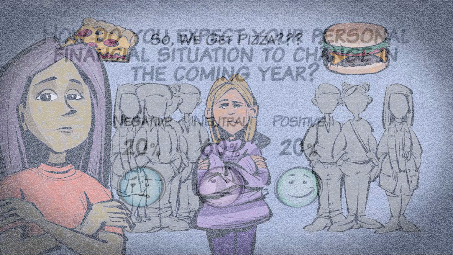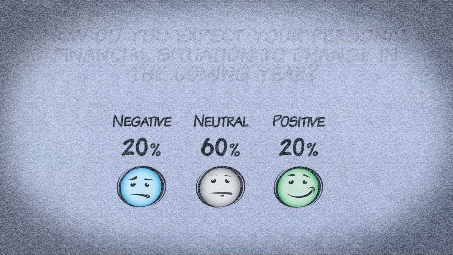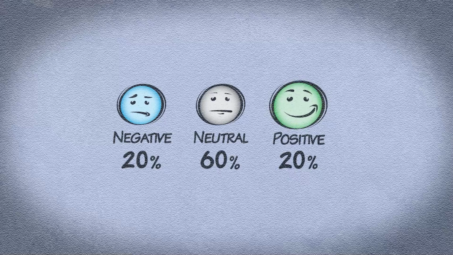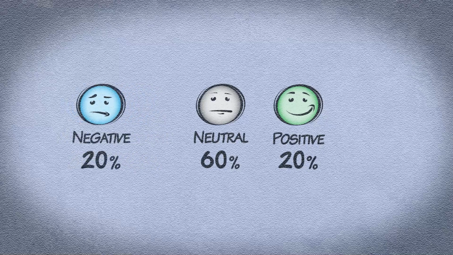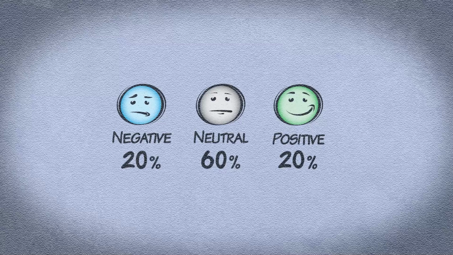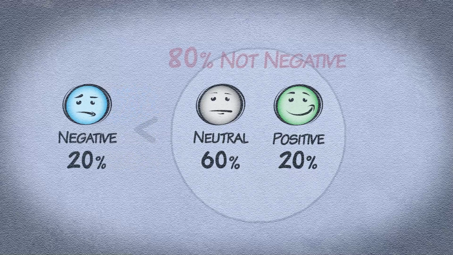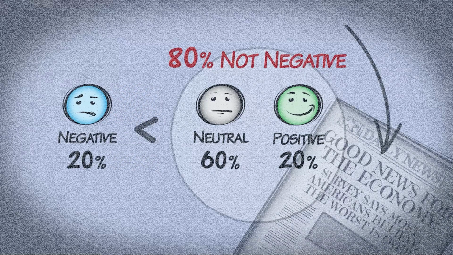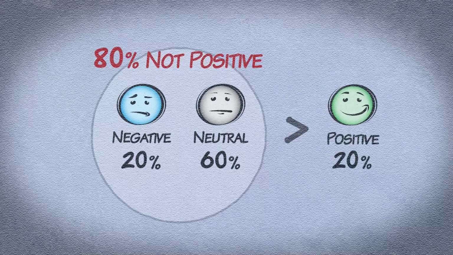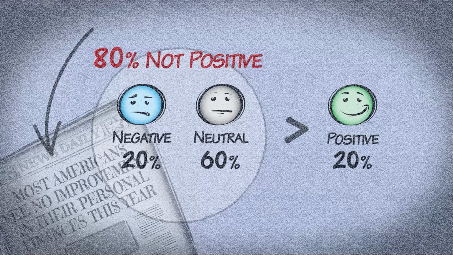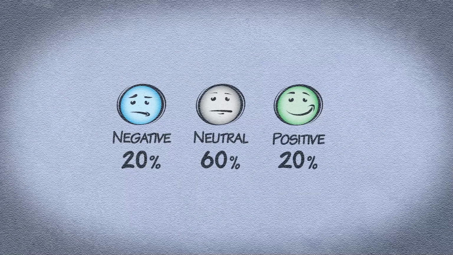Just look at our original example. There were only 3 categories in our question's responses: positive outlook, negative outlook, and the large neutral group. But combining that large neutral group with either of the other 2, it creates a majority exclusive of the other. Therefore, by combining the neutral category with the positive category, we can indeed say 80% do not have a negative outlook. Likewise, adding the neutral category with the negative category allows us to say 80% do not have a positive outlook. So, both headlines could indeed be supported.